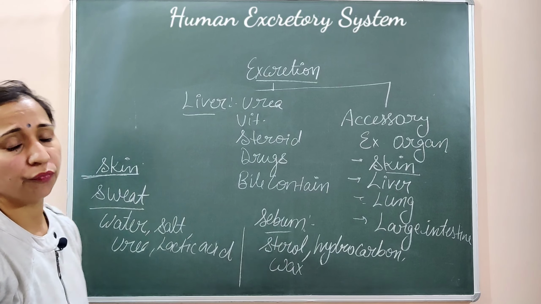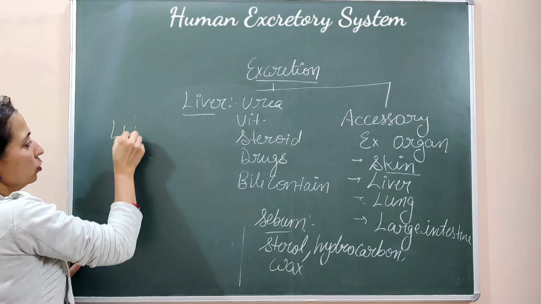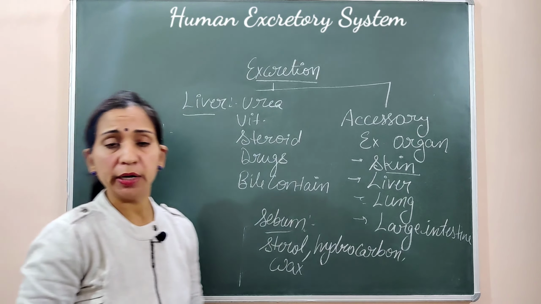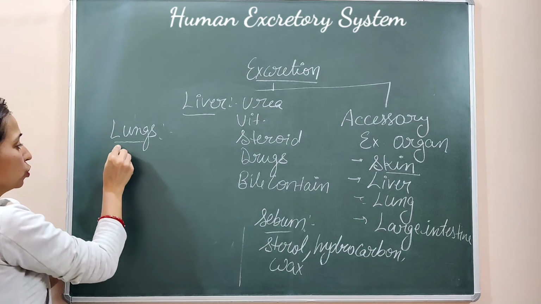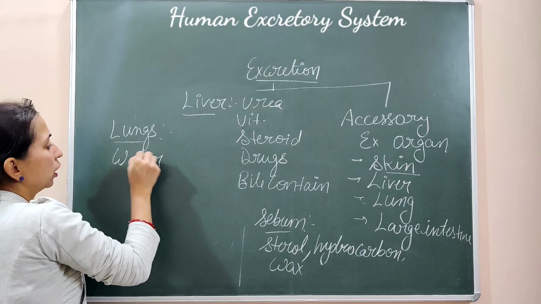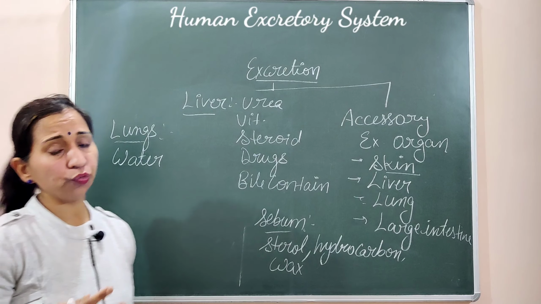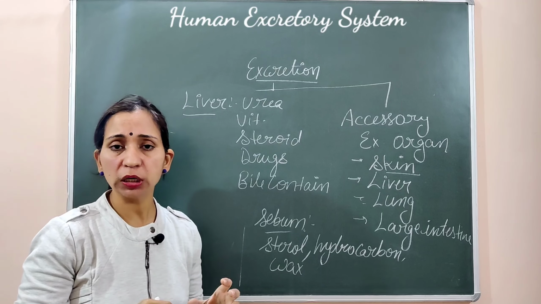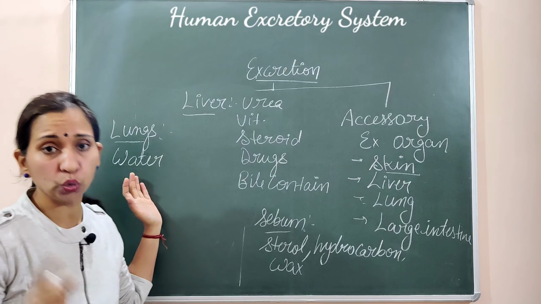Let's see the functioning of lungs now. About the lungs, they also do the excretion function. They secrete carbon dioxide and water. Water is also secreted through the lungs, because the air which we exhale through breathing is water-containing, or moisture-containing, air. So water is also secreted through the lungs.